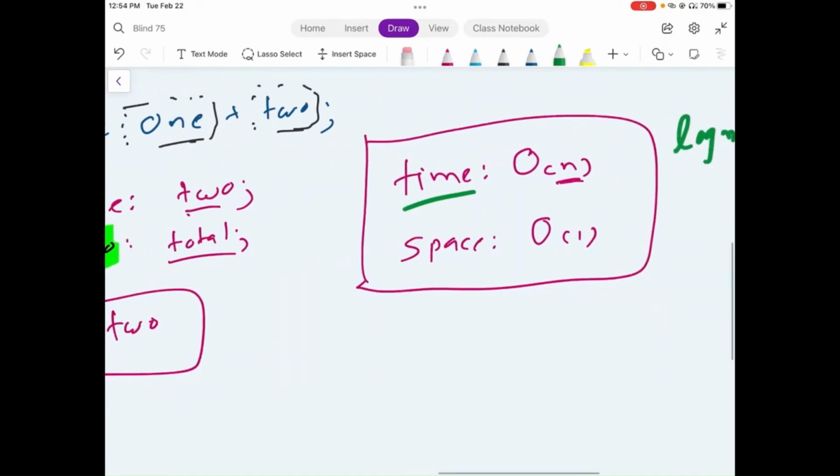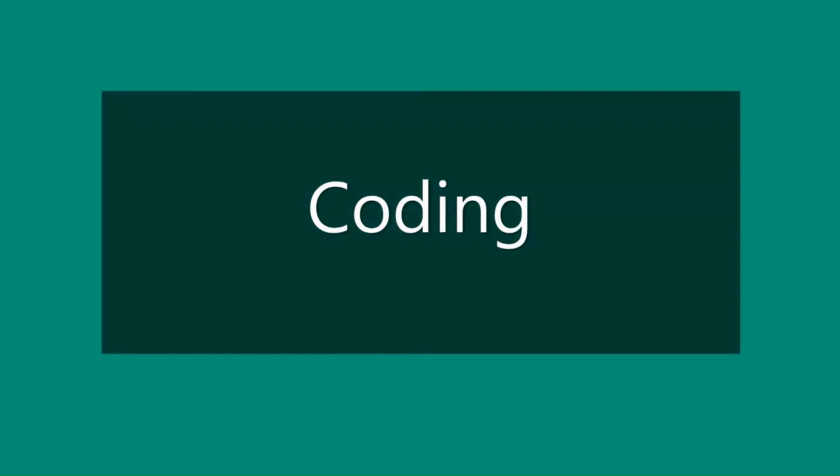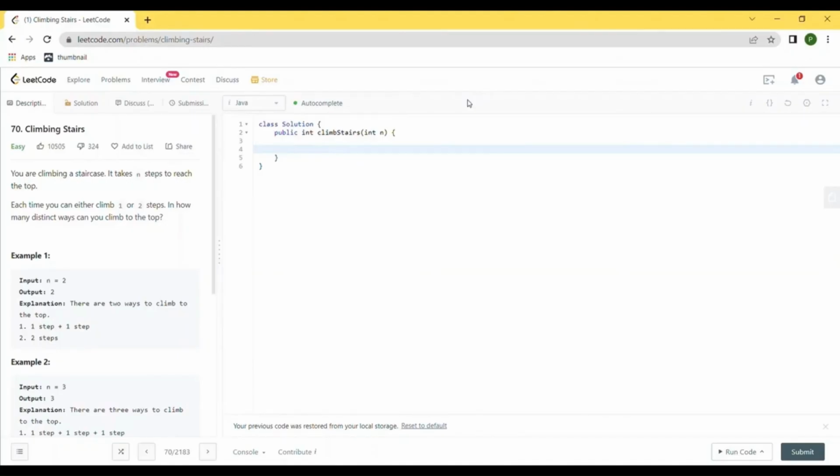Now let's move on to coding. Okay, so first of all, we are going to create a condition that if n is equal to 1, we will just simply return 1.